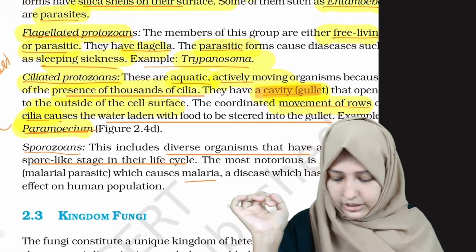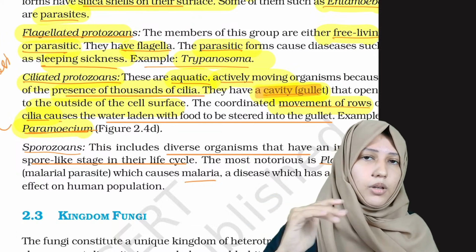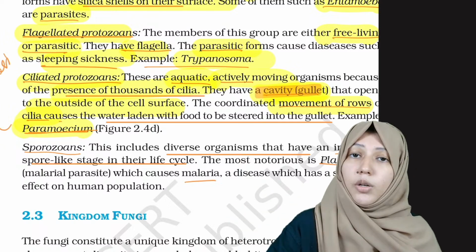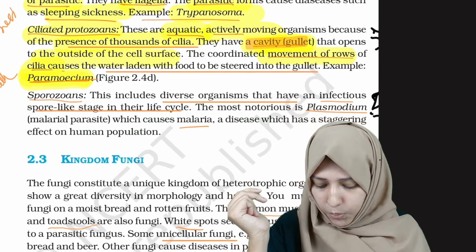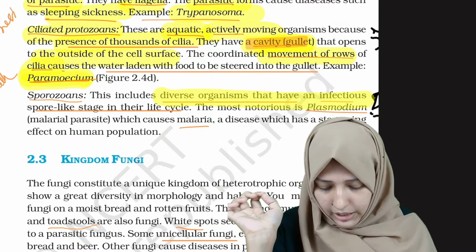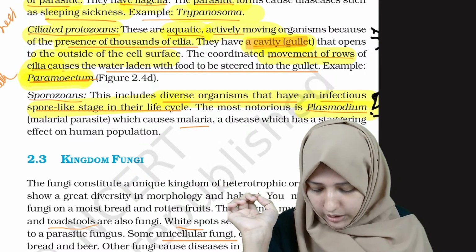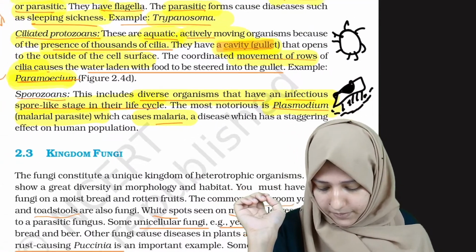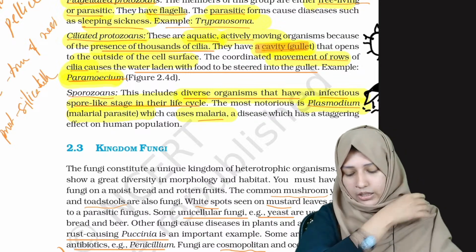You should be clear with the examples. For flagellated, the example of disease is Trypanosoma. For amoeboid protozoan, it's Entamoeba. For ciliated, it's Paramecium. And in sporozoans, as the name suggests, they produce spores. They are diverse organisms that have an infectious spore-like stage in their life cycle. Okay. Plasmodium, the malarial parasite, causes malaria. And this malaria is caused by Plasmodium, that only you have to note.